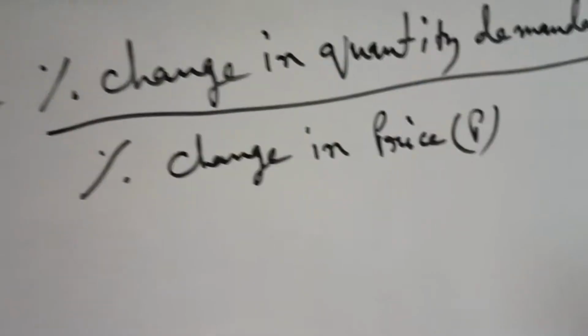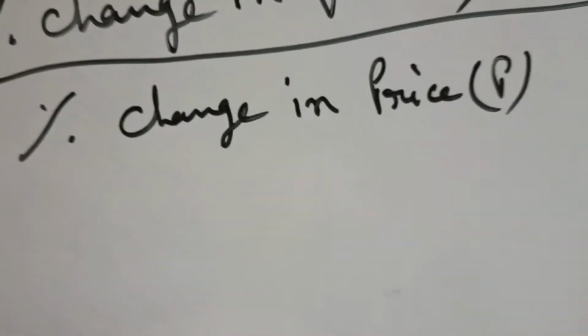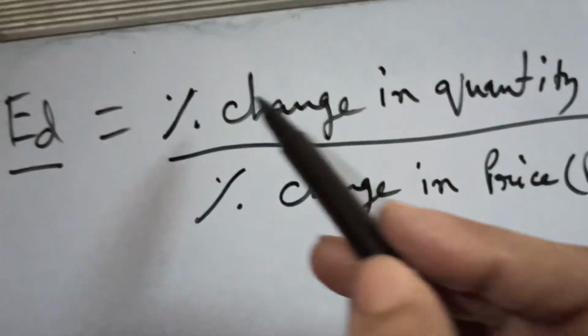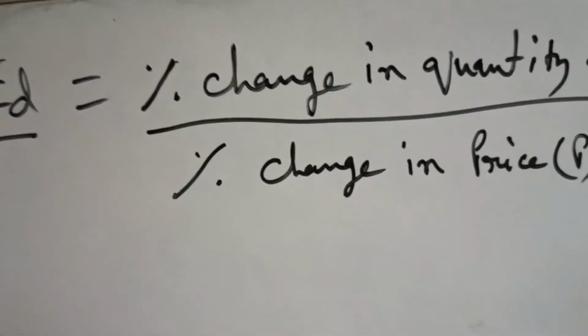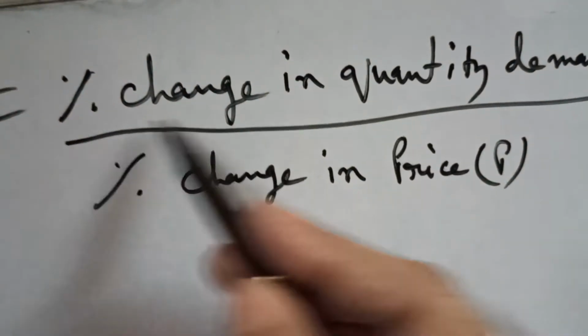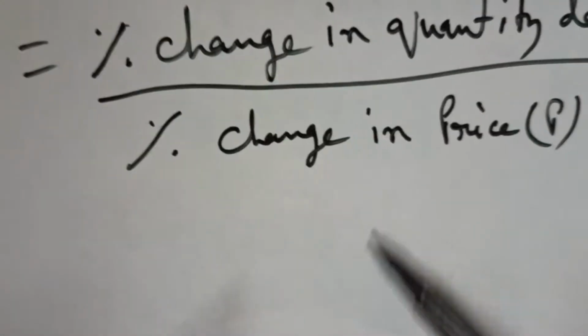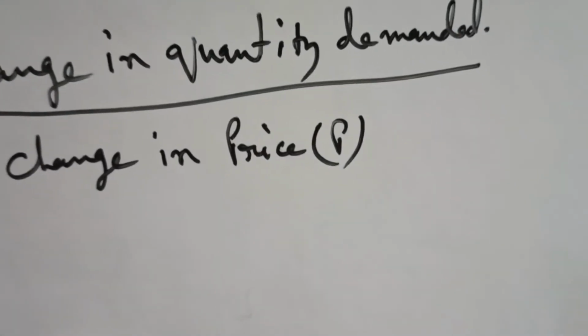Okay, so this is called the elasticity of demand. ED is the elasticity of demand according to its formula: percentage change in quantity demanded due to a 1% change in price. That means the percentage change in price should come to the denominator.